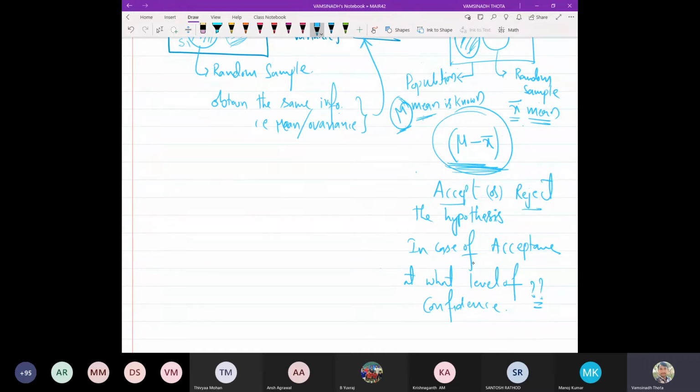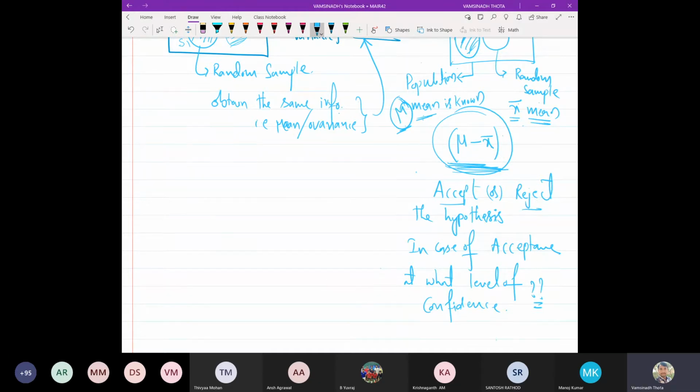Suppose I accept the hypothesis with 10% confidence. What does it mean? Basically, you are rejecting. With 10%, your confidence level is very low that there is no difference between the population mean and the sample mean. That also depends on many other conditions, but since we are at the very basic level, we are not going to complicate the problem. We are just going to get a flavor of accepting or rejecting the hypothesis.